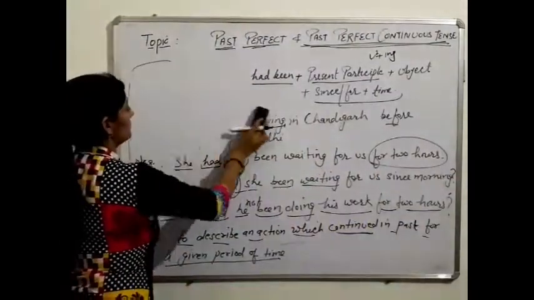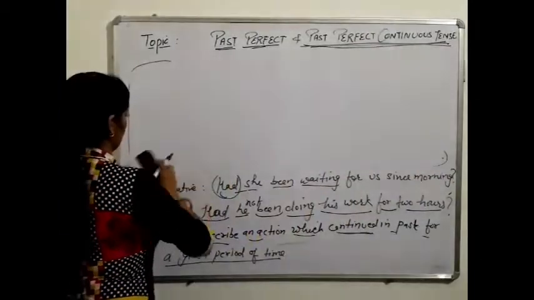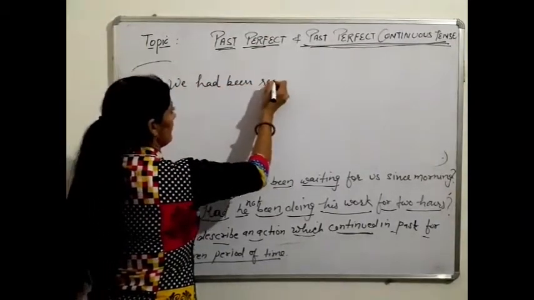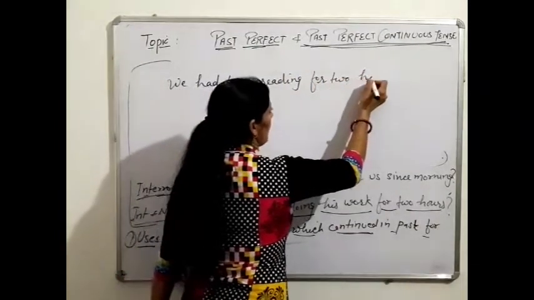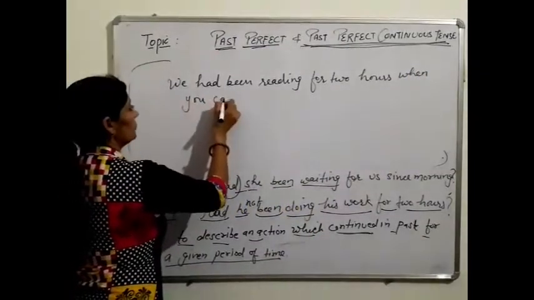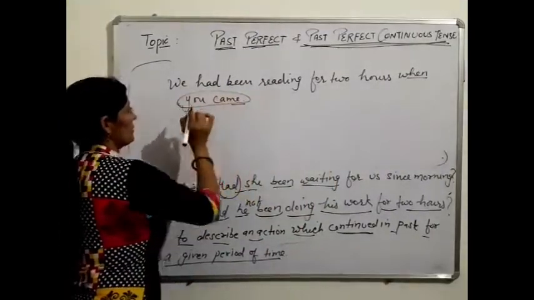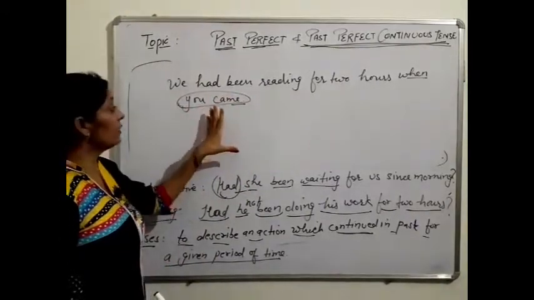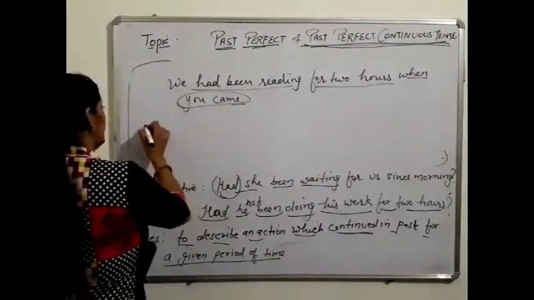For example, we had been reading for 2 hours when you came. This sentence shows us that the sentence is in past. When you came, it means when you arrived. We had been reading for 2 hours. Okay.